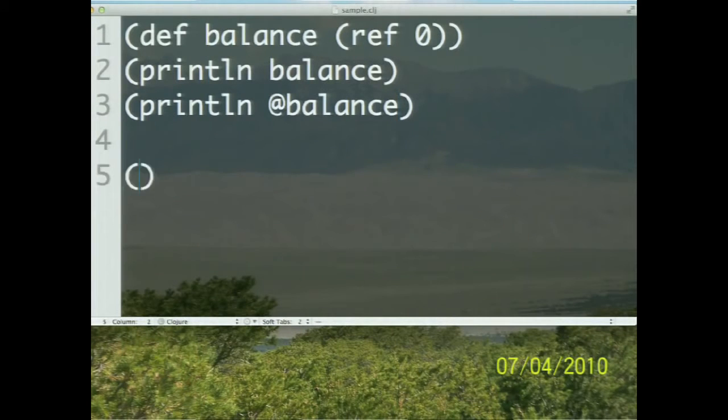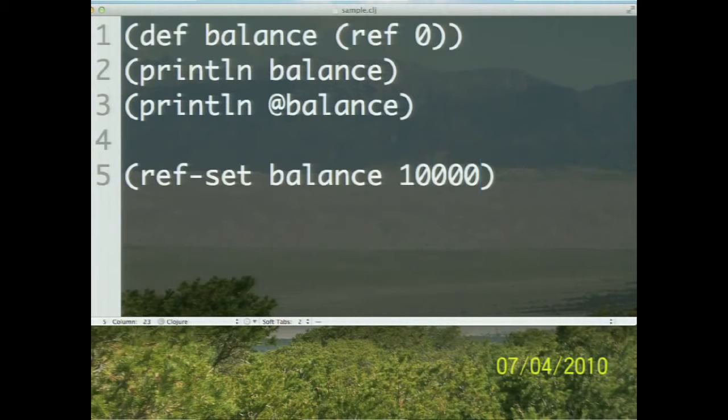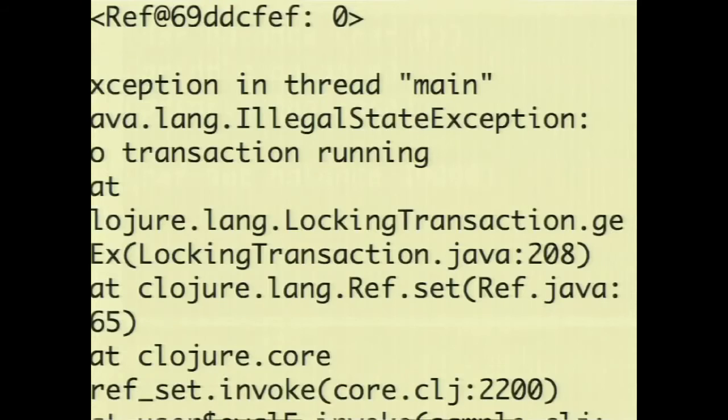Well, I'm going to go ahead and say ref-set. Balance is going to be 100,000. I'm going to change it. But notice one thing that's conspicuously absent here. I haven't mentioned anything about transactions to this code. So when I run this little program, you can see it blows up. And it blows up saying, illegal state exception, no transaction running.